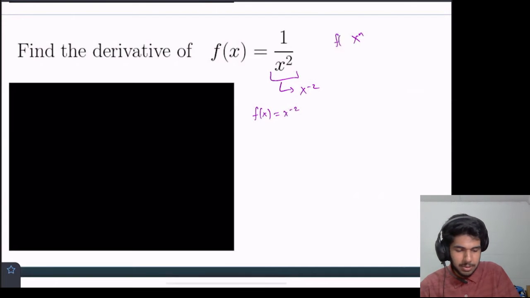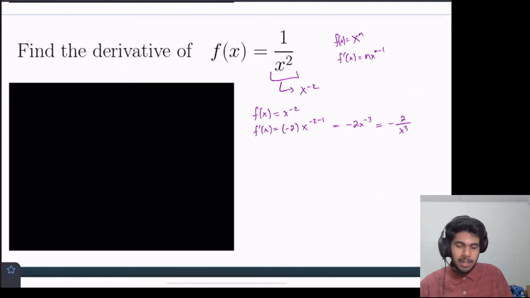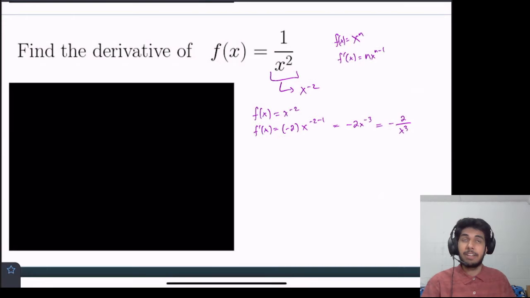Because when f of x equals this, we know that f prime of x equals n times x to the n minus 1. So we'll do the same thing. F prime of x equals -2, that's n, times x to the -2 minus 1. So that's equal to -2x to the -3, or if we want to be fancy about it, -2 over x cubed. And it just asked us to find the derivative. It didn't ask us to evaluate it at any points, but if we wanted to, we could. So what's the derivative at x equals 1? Well, you plug a 1 into there, you get -2 over 1 cubed, that's equal to -2.